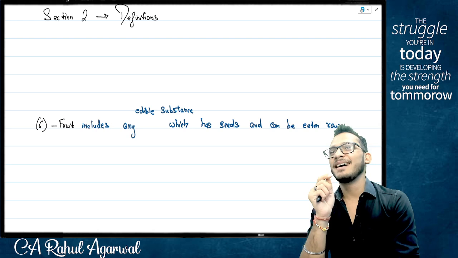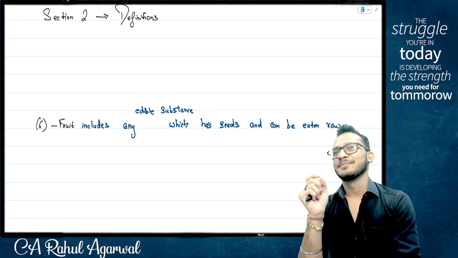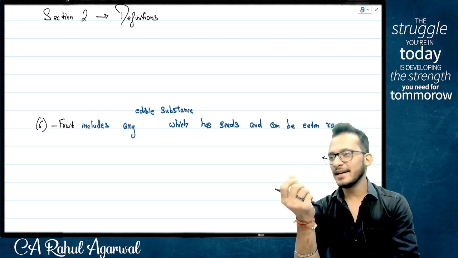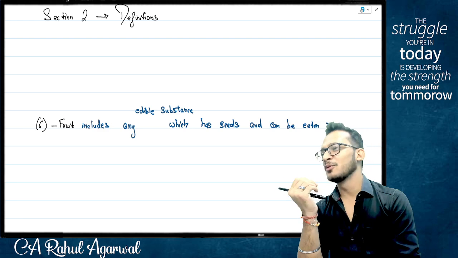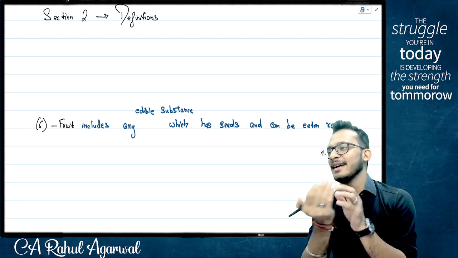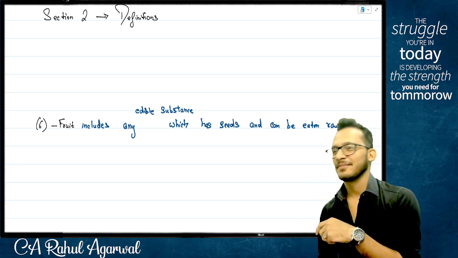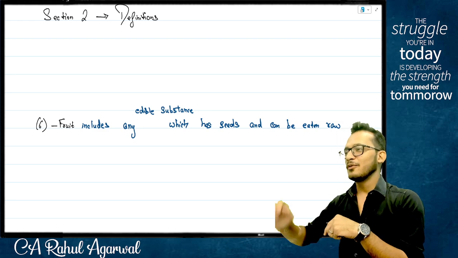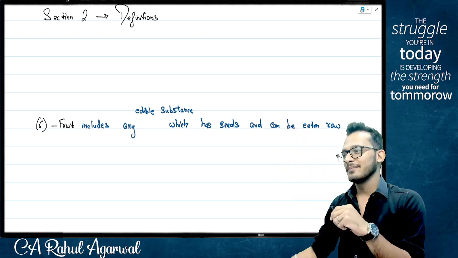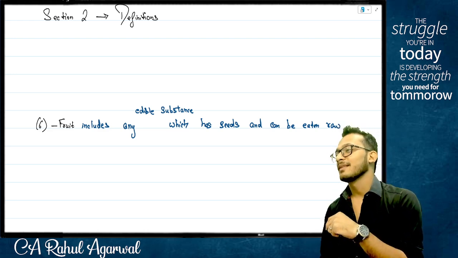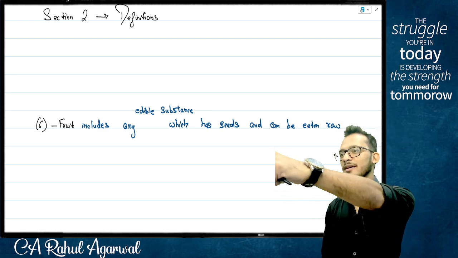This is going to sound bad, but I'm going to try. Imagine that I'm walking on the road and I had an apple. Now I'm promoting the Swachh Bharat thing, so I ate the apple and whatever seeds were inside, I took the seeds and put them in my pocket. So I'm now walking on the road with seeds in my pocket. A person catches hold of me and says, you are a fruit.